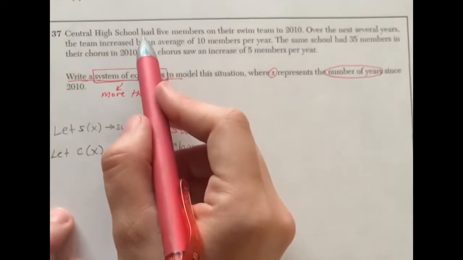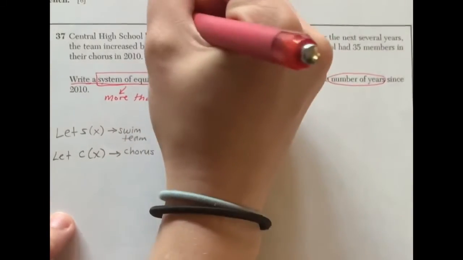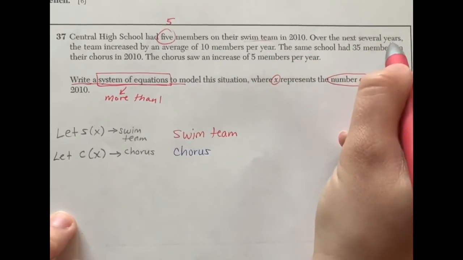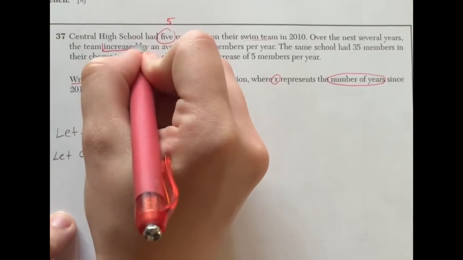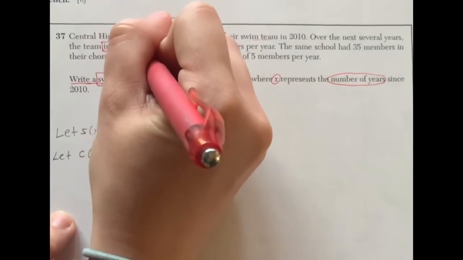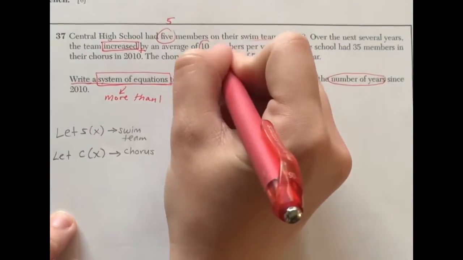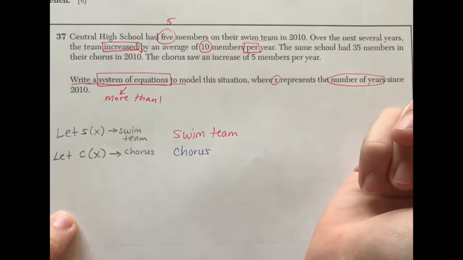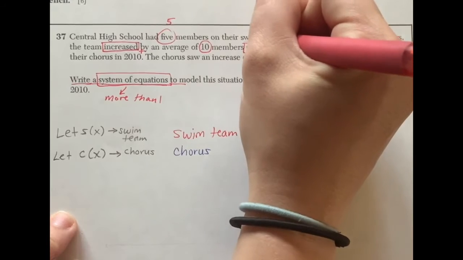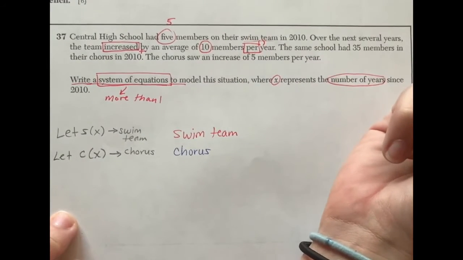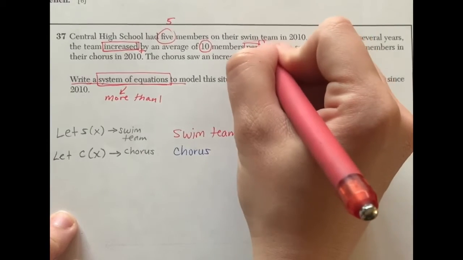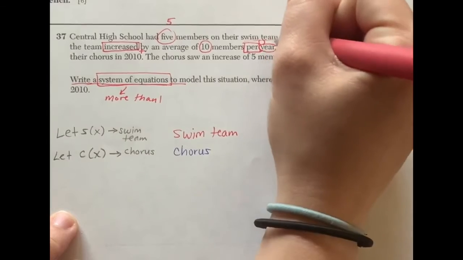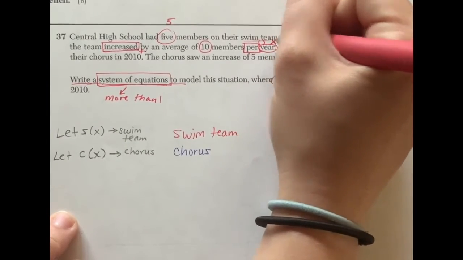So looking at the top, Central High School had 5 members on their swim team. Over the next several years, the team increased, so they went up, so we're adding, by an average of 10 members per year. We know that per means multiplication, so I'm just going to put a little parentheses here to represent multiplication. And then per year. Well, they told us down here that X represents the number of years. So this per year is really per X, or times X.